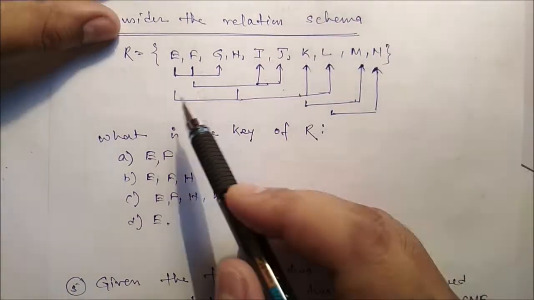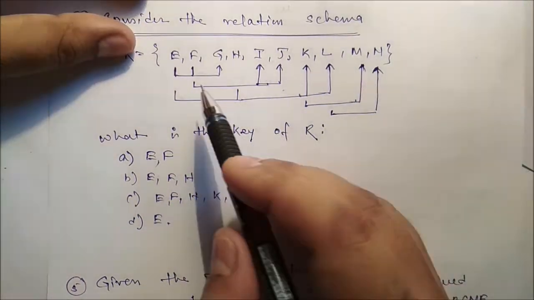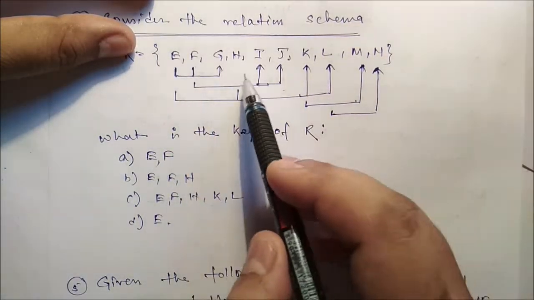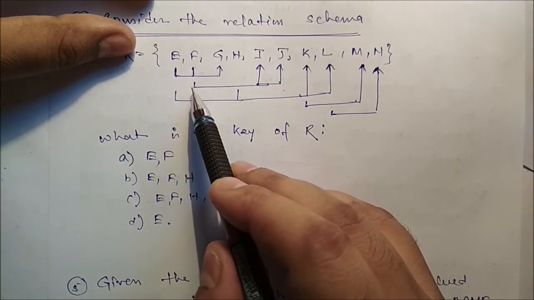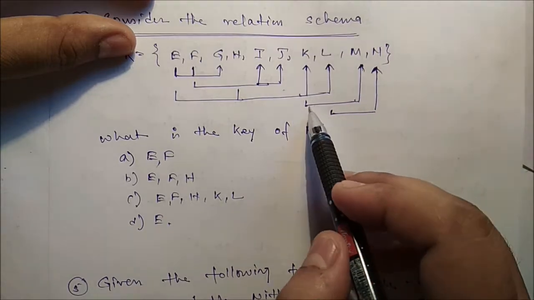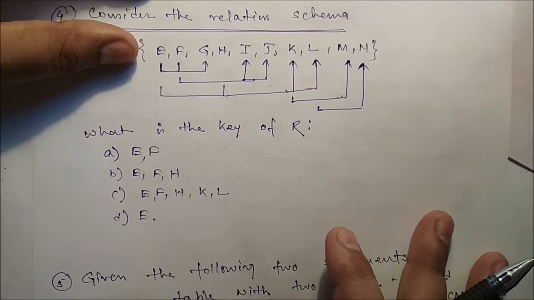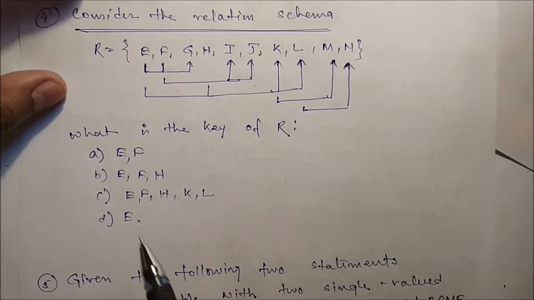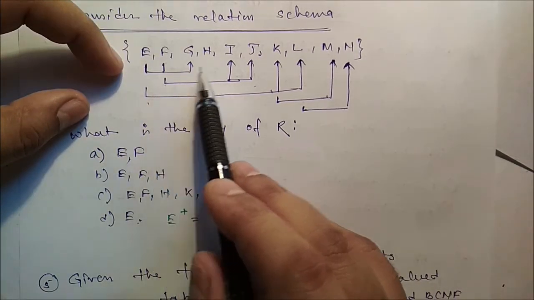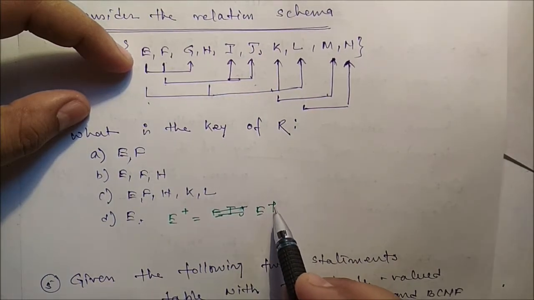Consider the relation schema. Say here the attributes are E, F, G, H, I, J, K, L, M, N, and here the functional dependencies are: E to F G, EF to G, F to IJ, HE to KL, K to M, L to N. Now the question is, what is the key of R? Now if you select E as a key, it does not identify anything. So that means E plus is equal to E.